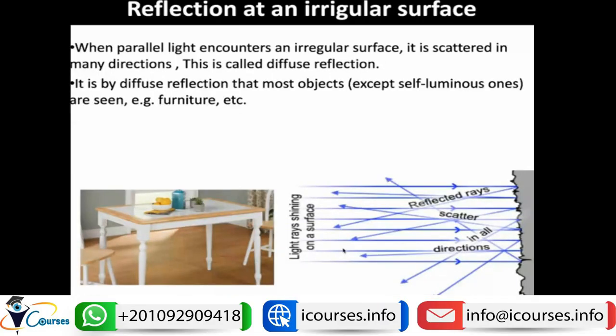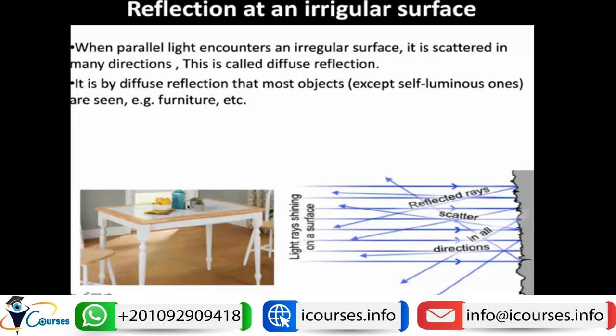So what happens when the light hits an irregular surface? When the light hits an irregular surface, it undergoes reflection in different directions, so it undergoes scattering. This scattered light leads to visualization of this irregular surface.